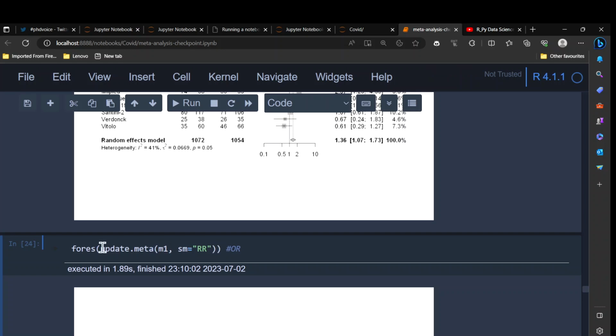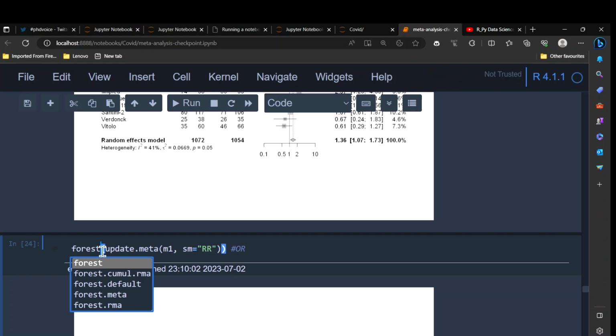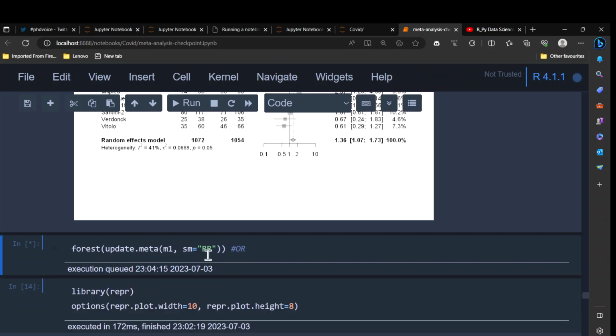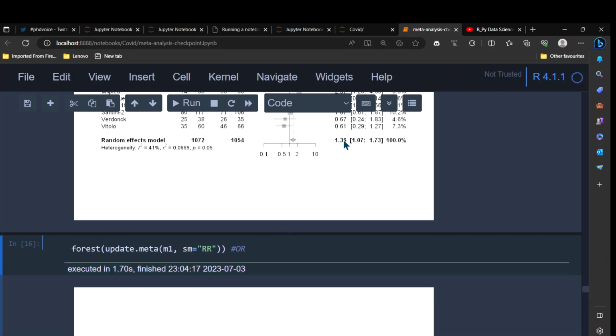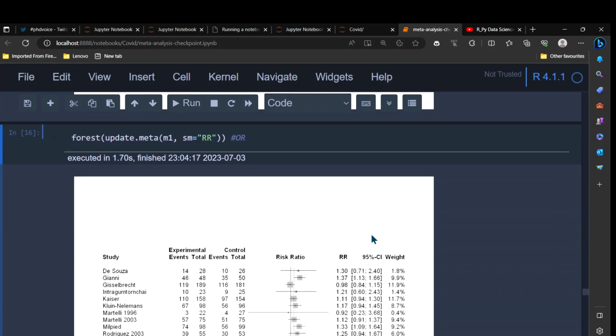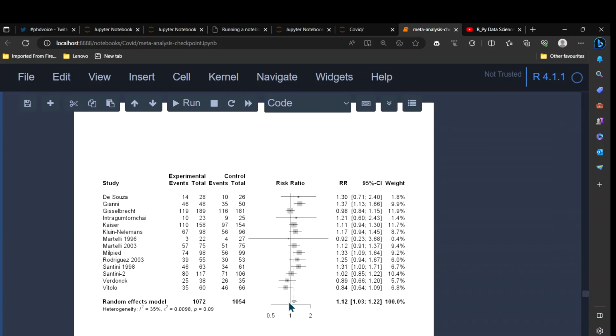So if we run it, we will be able to get the pooled forest plot. Before we had 1.36 for odds ratio, but now the value should be a little bit smaller because risk is probability, and probability is calculated from the total, so that ratio will be a little bit smaller. That's why the risk ratio is smaller than what we saw previously for odds ratios.